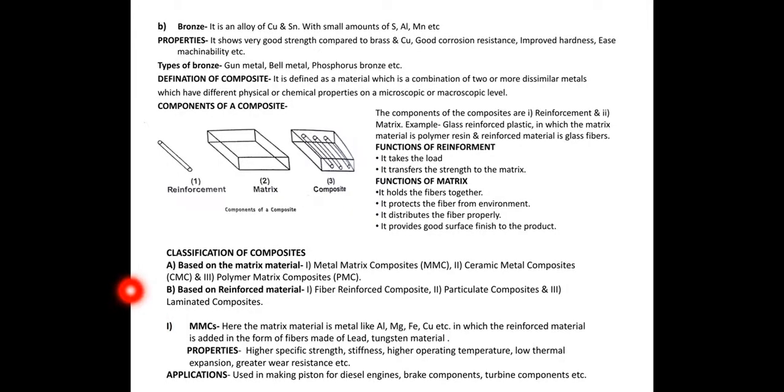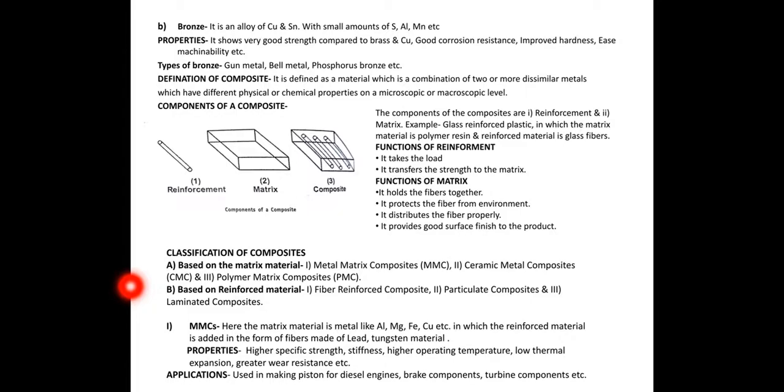So in the last video we discussed composite material, and I told you a composite material is not a single material but a combination of two different materials. One is reinforcement, in the form of fibers or particles, and the other is matrix material, generally in the liquid form. So what we do is add the reinforcement material into the matrix material.